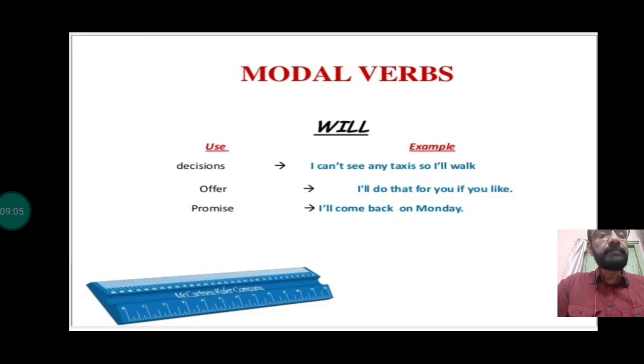Then will. When you have made up your mind, we use will. Then in case of making an offer, will is used. Will you like to have some tea? It means you are offering tea. And it's also used for promise. Don't worry, I will help you when the time comes. It's a promise, right? Will is also used to express promise. The way will is used, you are already sure this sentence is either conveying a decision, making an offer, or trying to make a promise. Then you go through the entire sentence, you get the exact mood of the speaker.